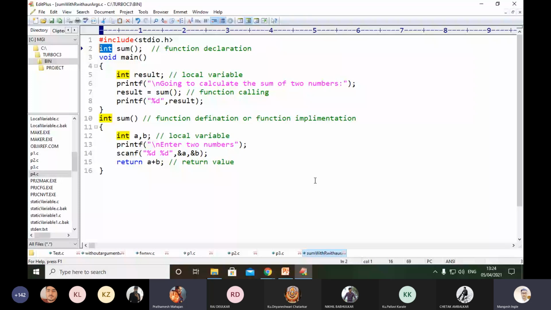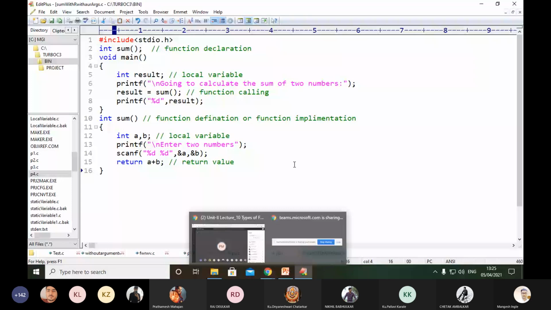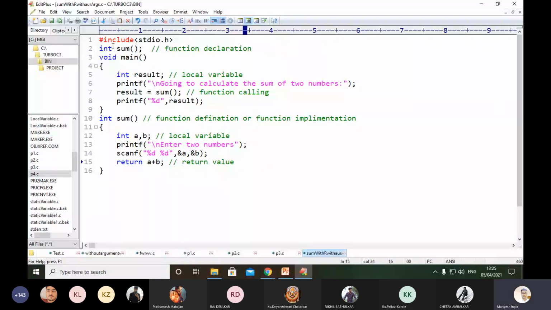Sir, why do we not return 0 here? Here we are implementing the logic of addition, because our function is returning some kind of value. We are performing the operation a plus b. If there is no value, if there is not any kind of operation or result, then we use return 0. But still we have to provide the return type as an integer. We cannot leave it empty.